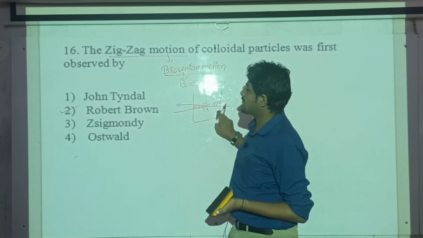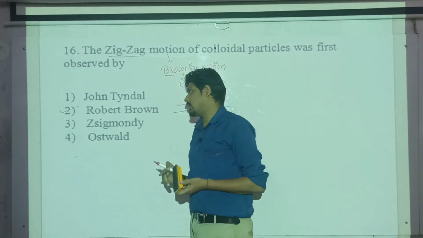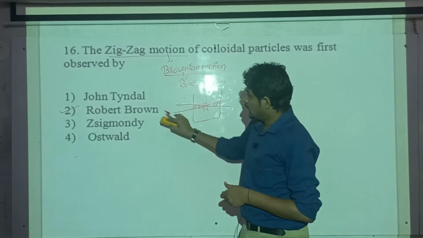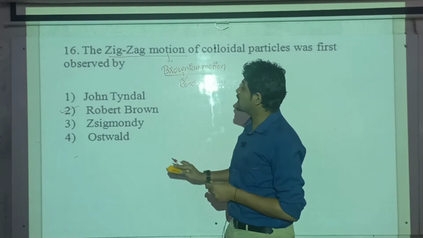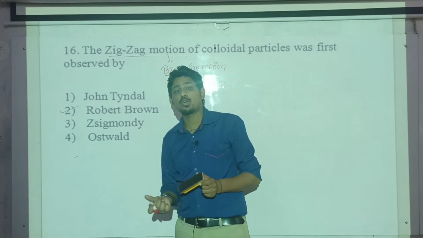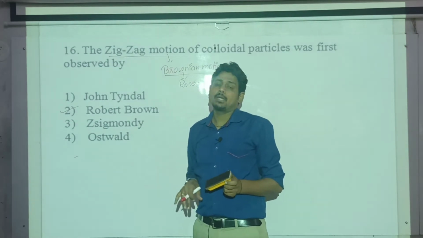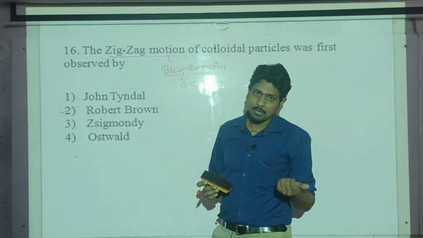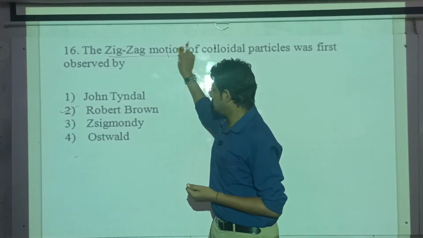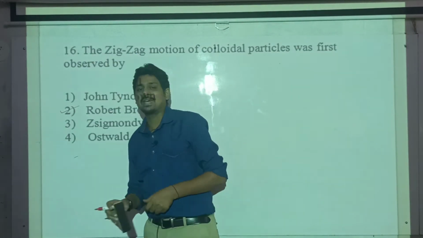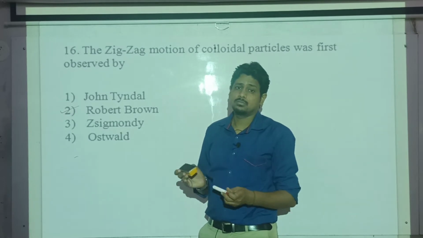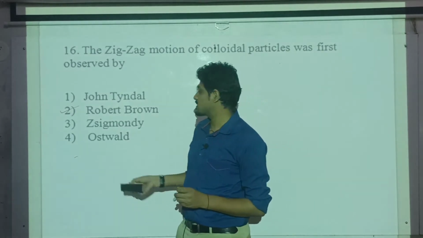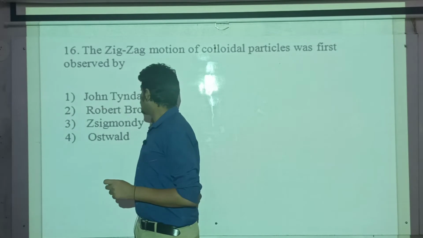So this effect was observed by John Tyndall. John Tyndall observed the Tyndall effect. Robert Brown observed the Brownian or zigzag motion. Zsigmondy was a scientist who discovered the ultramicroscope, from which you can see the zigzag motion of the colloidal particles. The last one is Ostwald's dilution process, which comes in your electrochemistry part, so it is not concerned here. So the answer is Robert Brown.